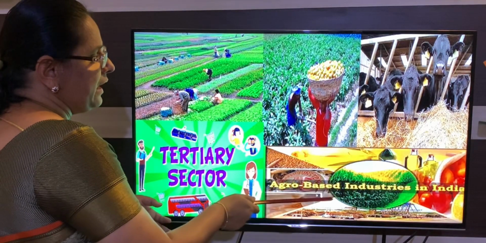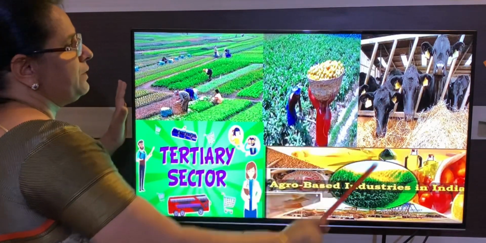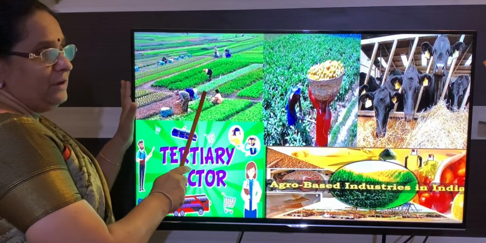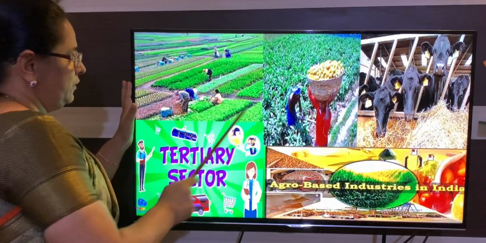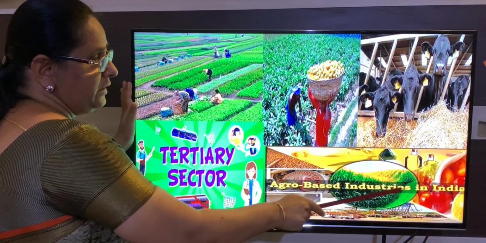These come under agro-based industries. So through this picture you will remember the importance of agriculture. First, livelihood, food and fodder. And next, tertiary sector and agro-based industry in India.